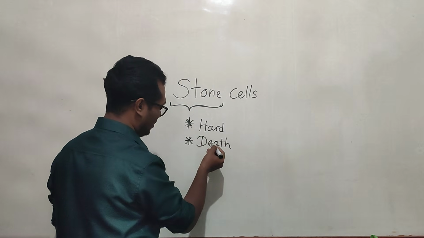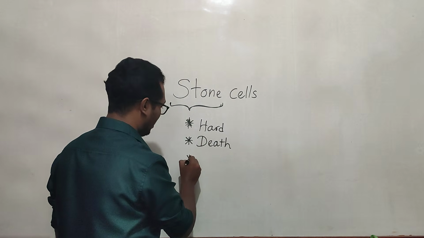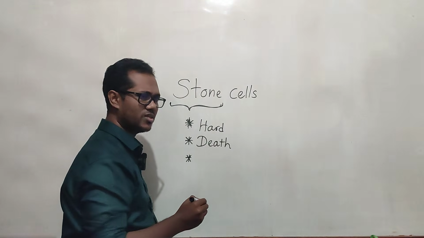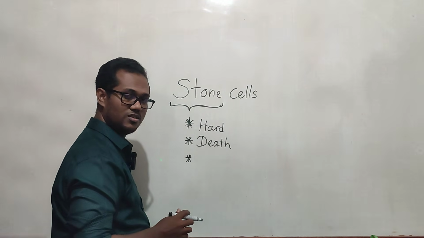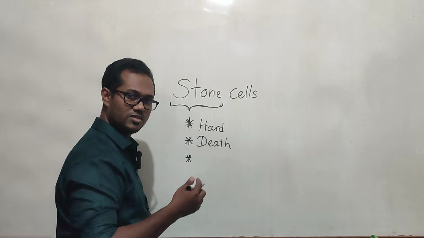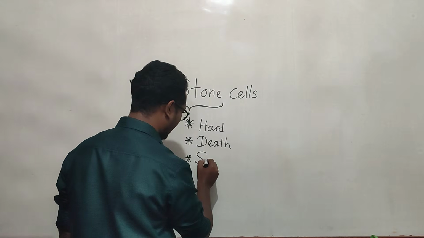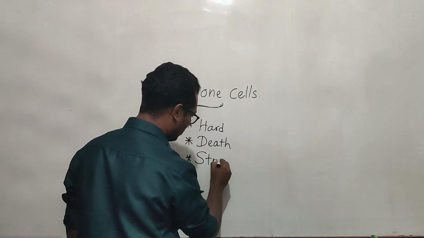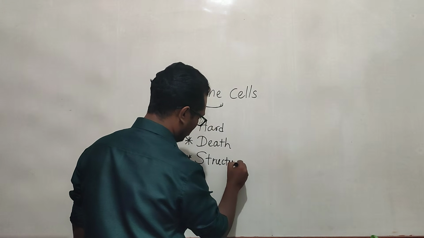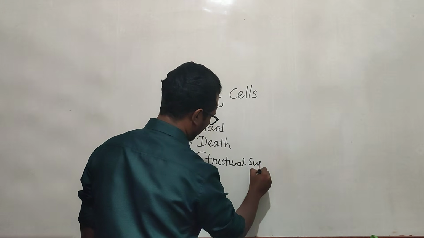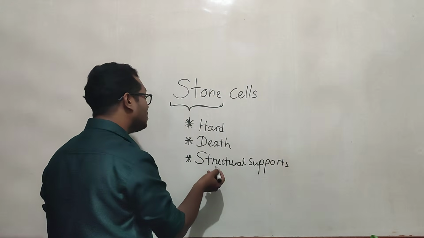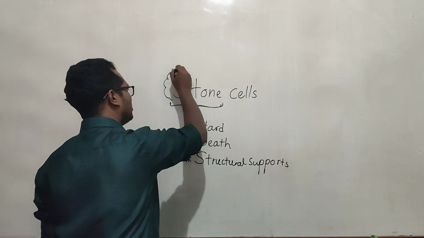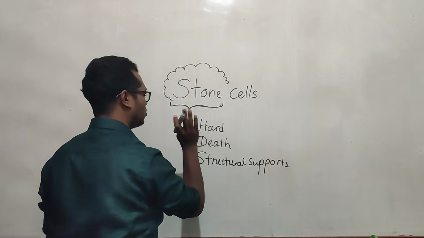So hard and dead. Stones can also give some structural support. So these are the terms that come to my mind related to the meaning of stone.